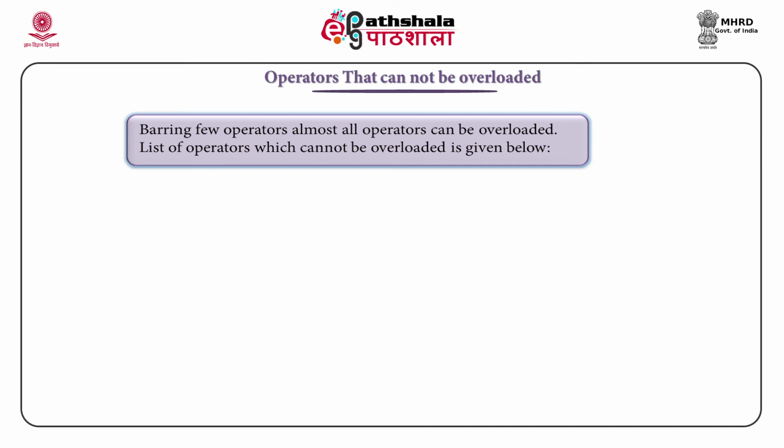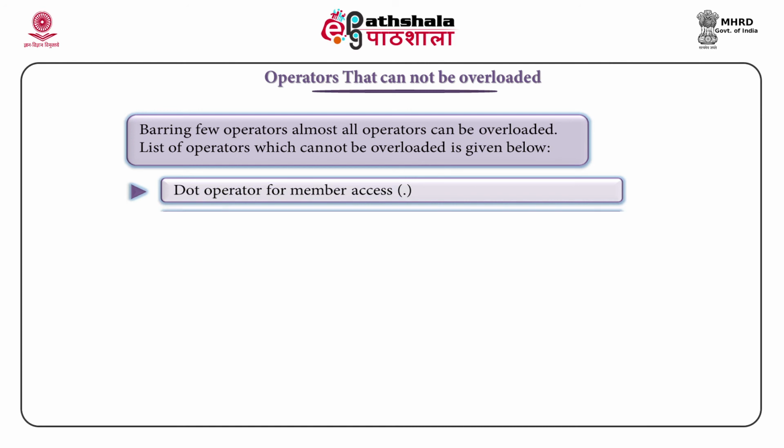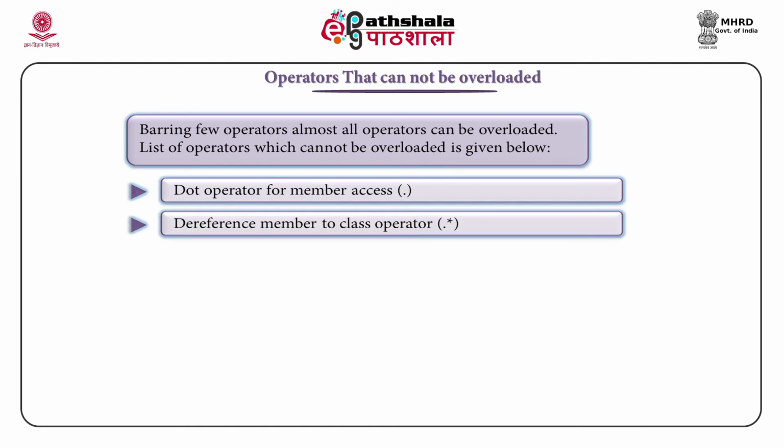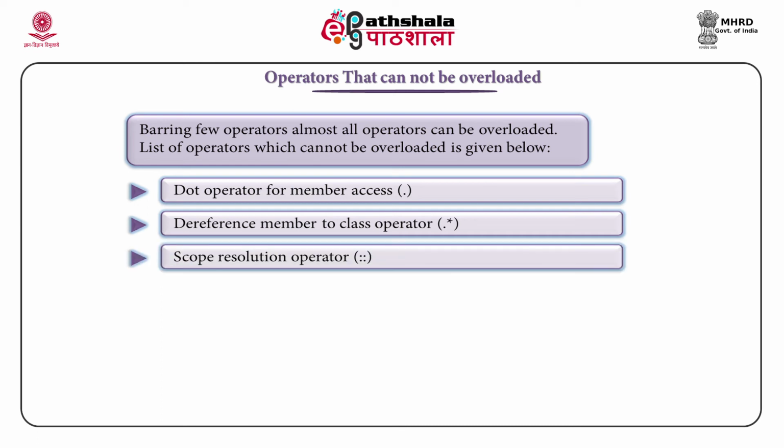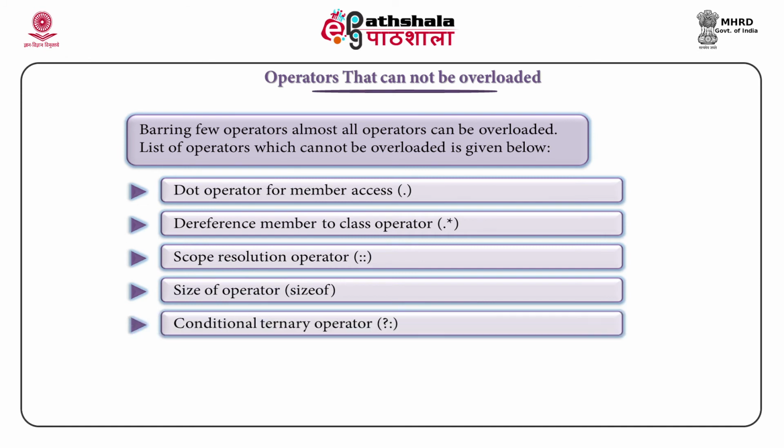The postfix version will have one integer argument, which again will be a dummy argument, which will not have any role in the function, and will just be defined for the compiler to be able to distinguish between the prefix version and the postfix version. The list of operators which can be overloaded is long, but with these examples I am sure you will be able to overload any operator which you believe is suitable for your class or will have a meaningful application for the data type that you have defined.